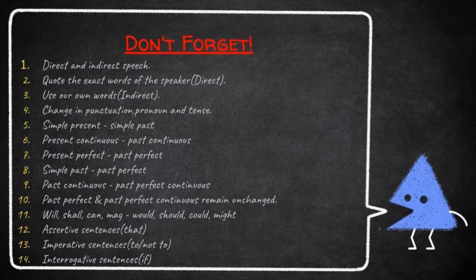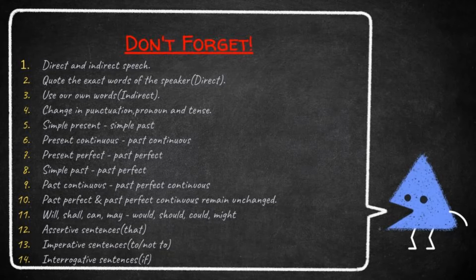If the direct speech is in simple past tense, we write the indirect speech in past perfect tense. If the direct speech is in past continuous tense, we write the indirect speech in past perfect continuous tense. And then students, if the direct speech is in past perfect or past perfect continuous, it remains the same.